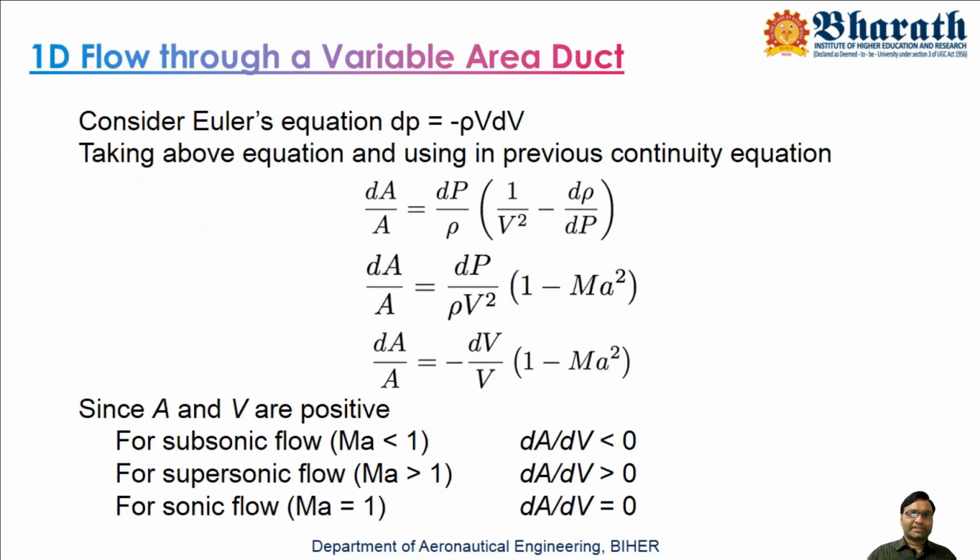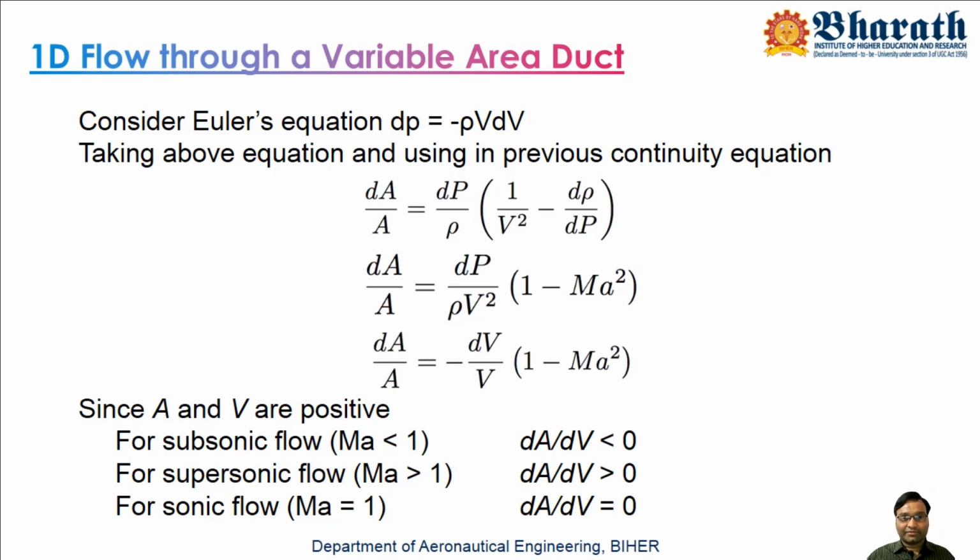Now again recollect the concept of your low speed aerodynamics, or AD1, where we used Bernoulli's equation. Bernoulli's equation came from Euler's equation. So what is Euler's equation? Euler's equation is dp equals minus rho V dV. Taking this equation only, we derived Bernoulli's equation, where we consider the density as a constant value. Integrating on both sides, integral dp equals minus rho times integral V dV, so p plus half rho V square equals constant. So Bernoulli's equation is derived from this Euler's equation.